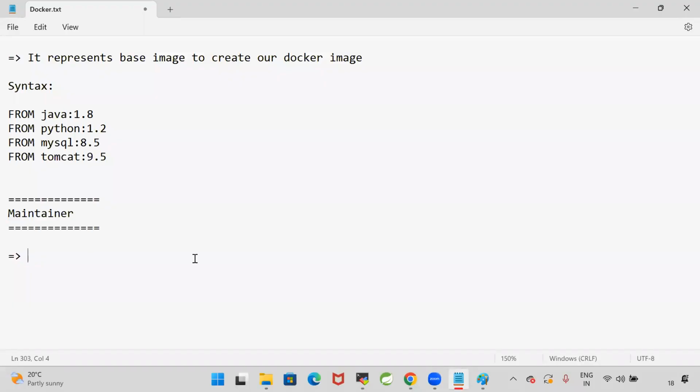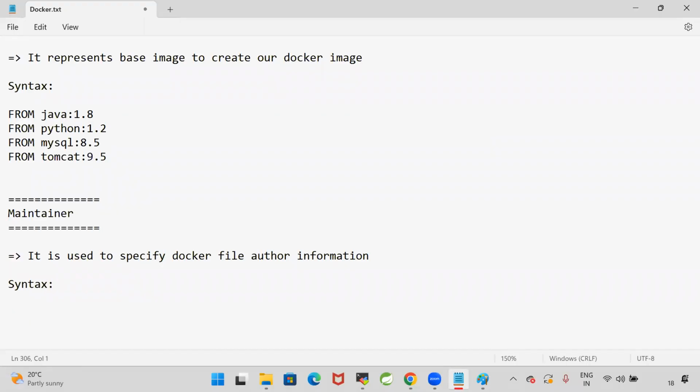Which team member is writing this Docker file, which team member is maintaining that Docker file, that we are going to specify here. That means who is writing this Docker file, that information we will specify by using maintainer.